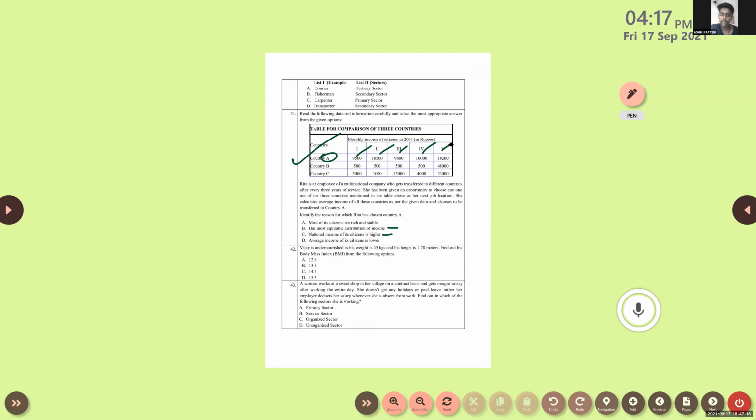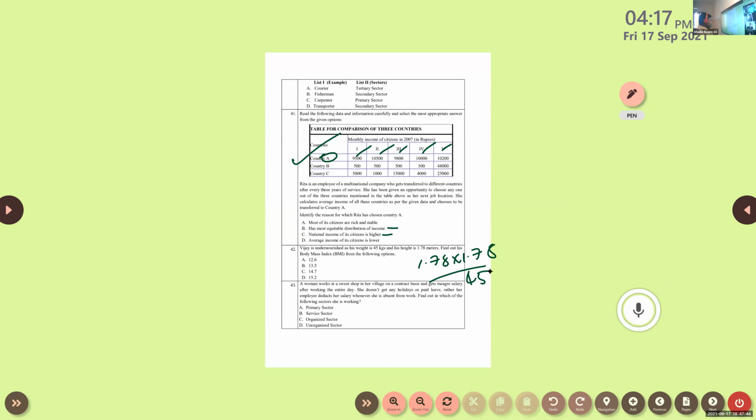Height square in meters per meter. Okay, height square in meters square, divided by weight. So 1.78 times 1.78 divided by 45. You'll get the answer. So calculate and tell me what is the answer.